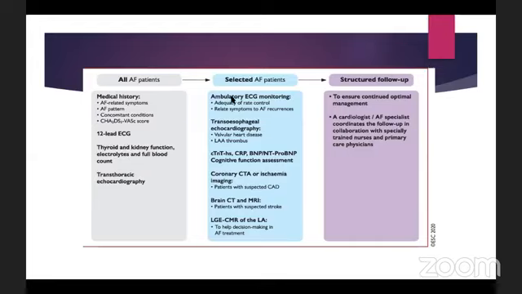For selected patients, we can do an ambulatory ECG monitoring, transesophageal echo to see the status of the valvular heart disease and the left atrial thrombus. The cTnT, that means the highly specific troponin T, cardiac troponin T, or CRP or BNP or NT-proBNP to see the heart failure or cognitive function status. We can do the coronary CT angiogram or ischemia imaging, brain CT or MRI with patients with suspected stroke. And this is a special type of cardiac MRI we can do. And we plan a structured follow-up.